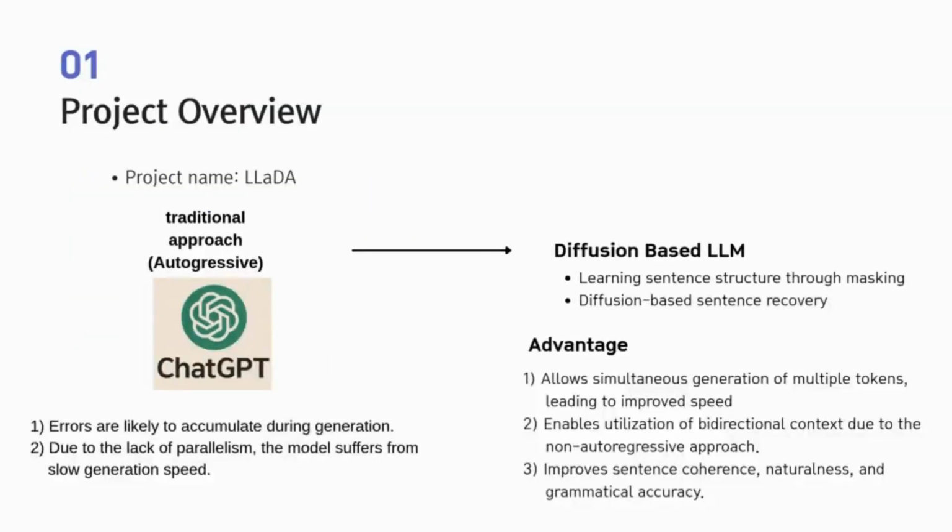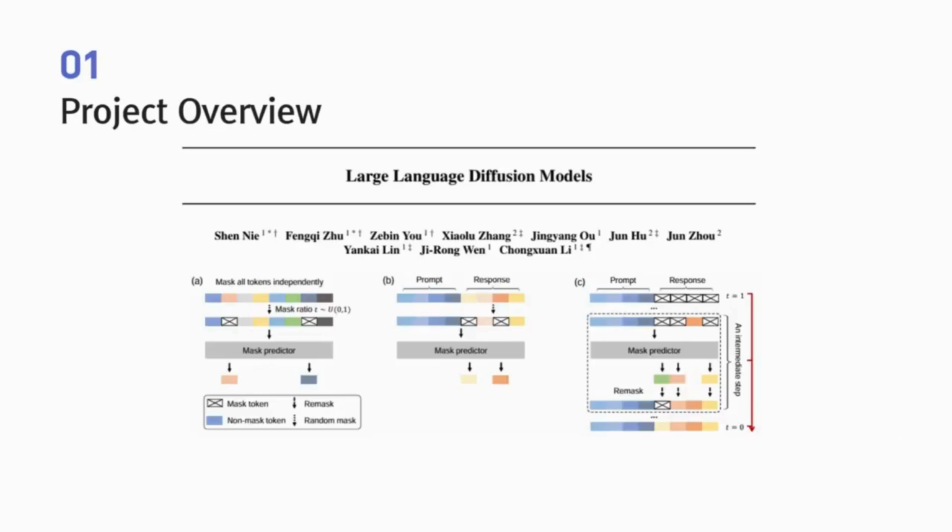We became interested in rapidly growing LLMs like ChatGPT, which generate text autoregressively, token by token, limiting parallelism and causing potential error accumulation. To overcome these issues, we explored a diffusion-based language model inspired by denoising techniques in image and audio domains. This model uses two phases: masked reconstruction to learn sentence structure, and progressive denoising to gradually restore the original sentence. Unlike auto-regressive methods, this approach enables faster, more accurate generation. And this is the paper we referenced in our project.